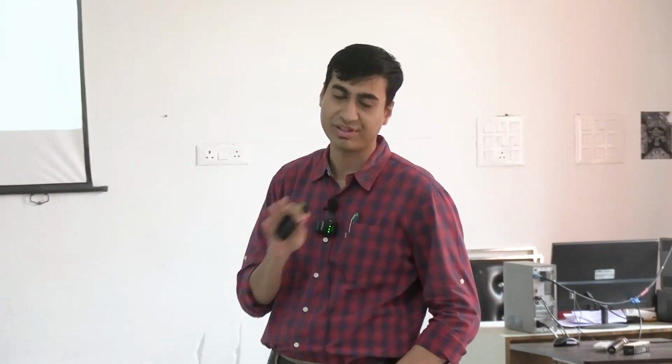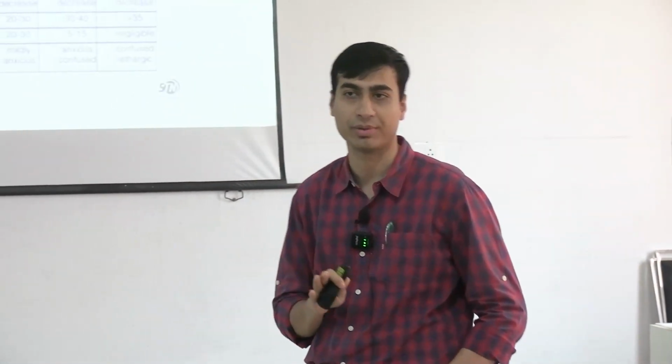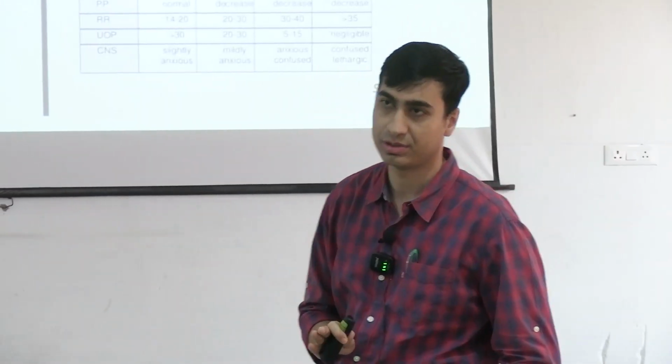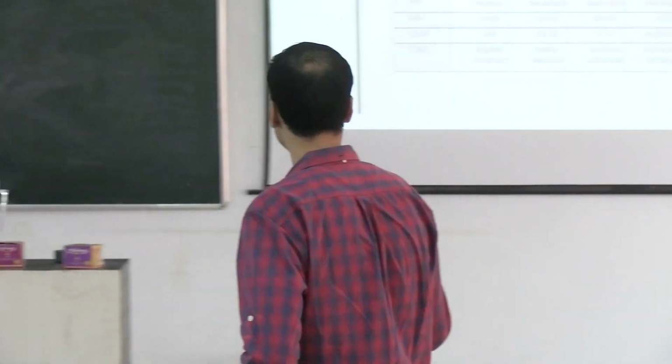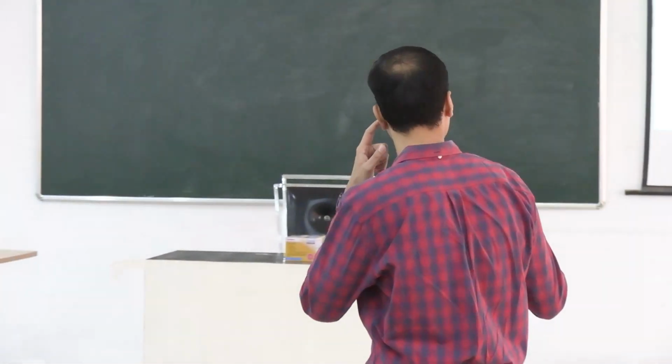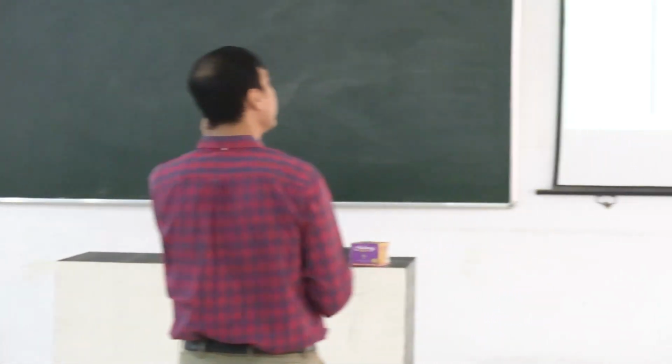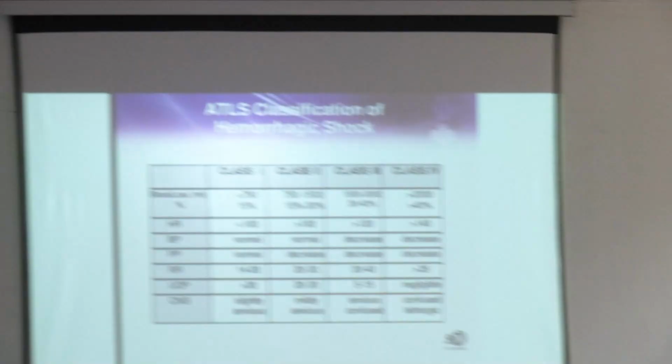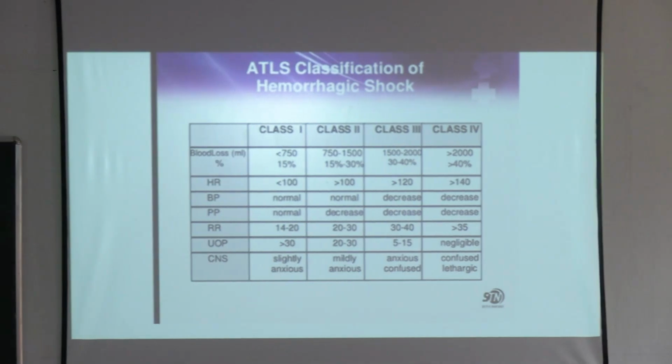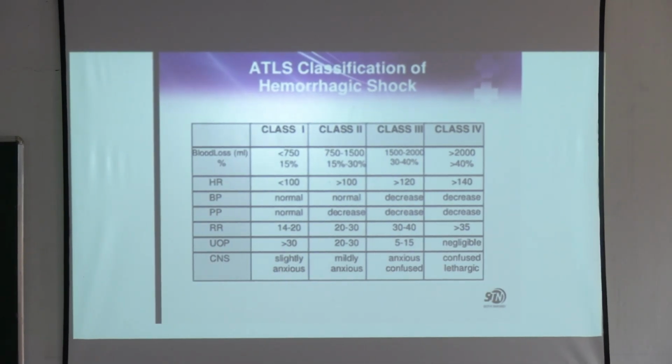It is very, very difficult to revive the patient from a stage 4 shock, when there is almost 40% blood loss, okay? Less than 750 ml, up to 750 ml, is a 15% blood loss. 750 to 1500 ml blood loss is class 2, 1.5 liter to 2 liter of blood loss is class 3, and anything above 2 liter is practically a very difficult scenario to revive the patient, because that patient demands massive blood transfusion.